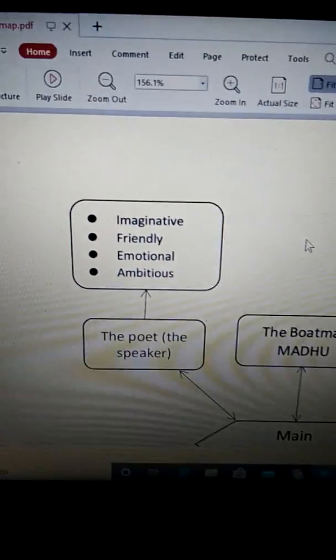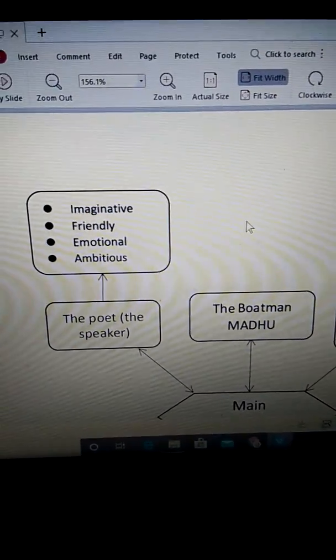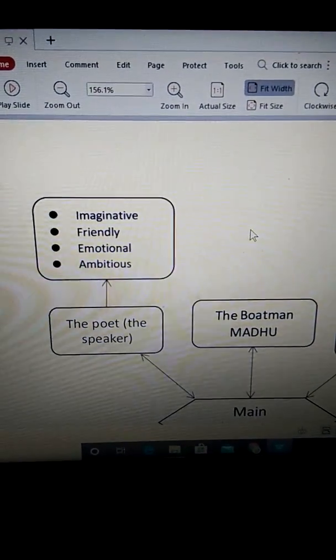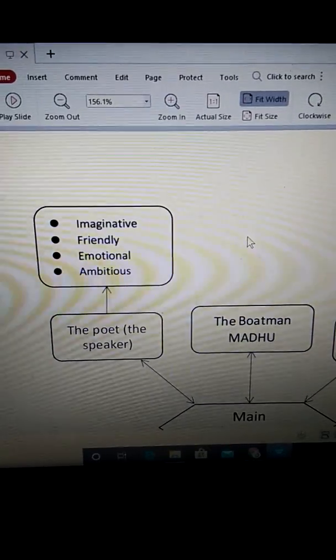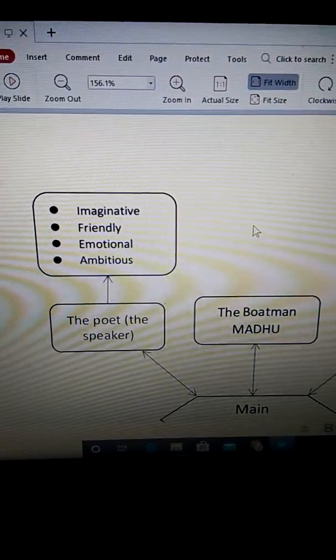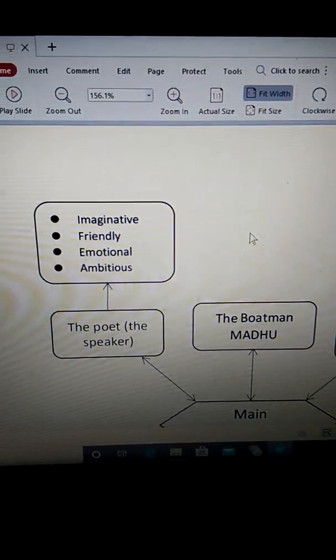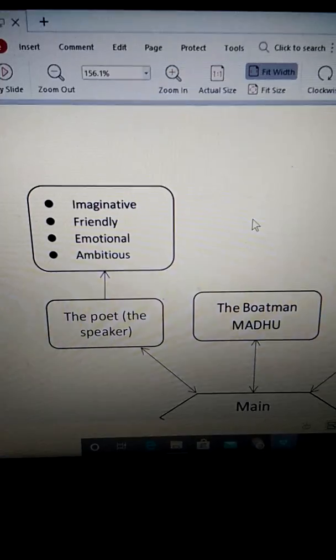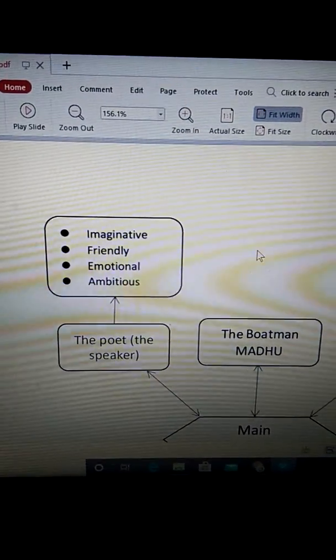Emotional. Why is he emotional? Because he is emotional towards his mother. He is understanding the emotion of his mother and is asking his mother not to cry because he is not going into an exile like Lord Ramchandra did. He is going only for one day.